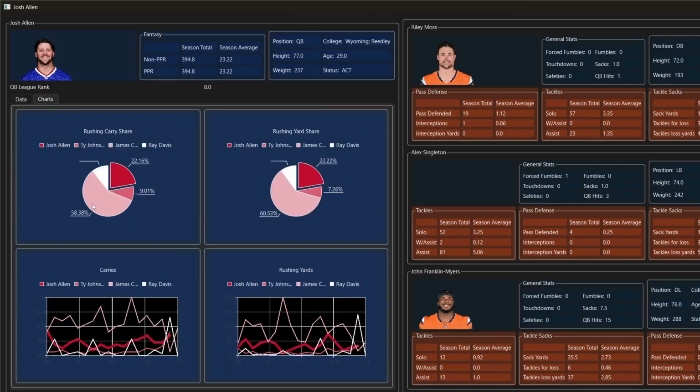And while he has that open, we're going to flip over to Josh Allen's charts to see how much he impacts the rushing game, with 22.1% of the rushing carry share and 22.2% of the rushing yard share, giving him a pretty large portion of the rushing game. So we'll see how he stacks up against Denver's pretty good rushing defense.